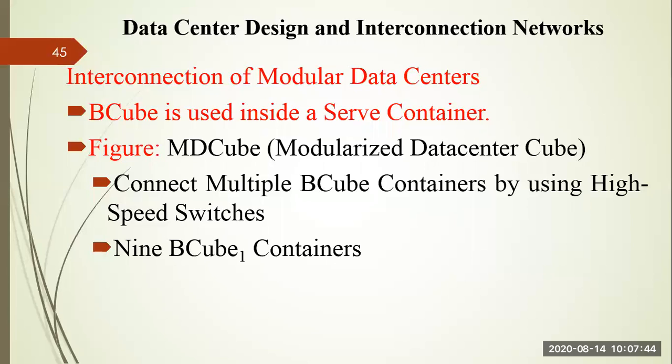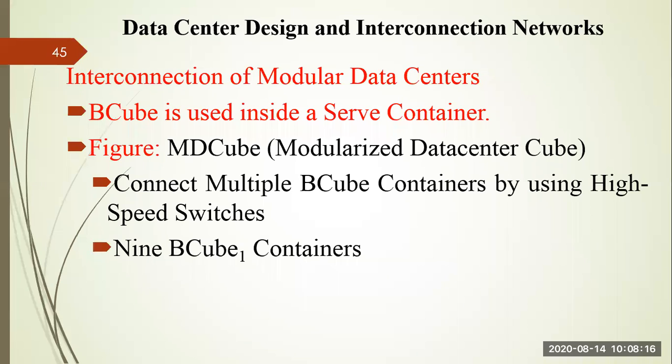If you want to club more than one container into a single place, for example, in a particular place I require 5 containers. Those 5 containers are loaded in 5 trucks, right? I need to assemble them. For that, you can go for MDCube. MDCube is called a modularized data center cube. In order to form MDCube, you have to rely on BCube. So BCube is inside the server container, and multiple BCubes can form an MDCube, that is called a modularized data center cube, right?